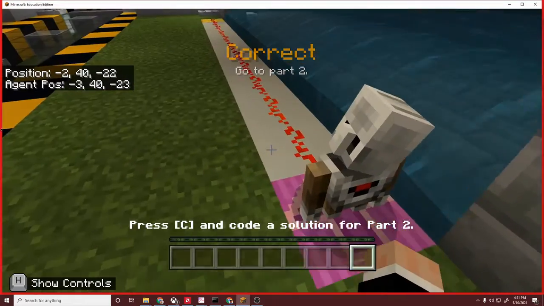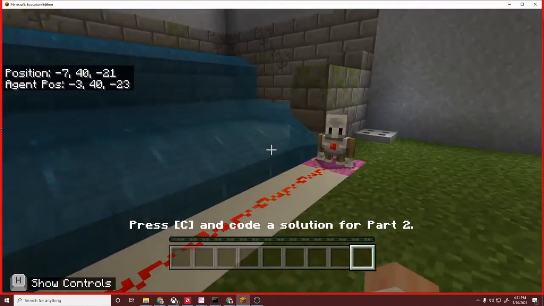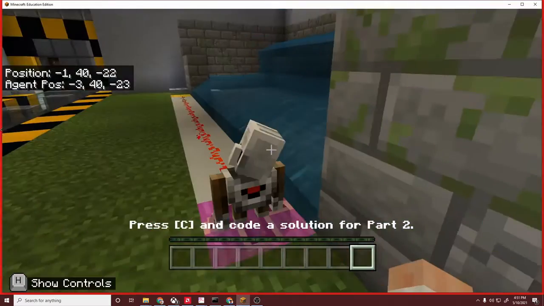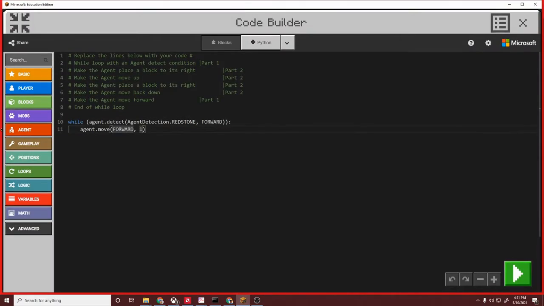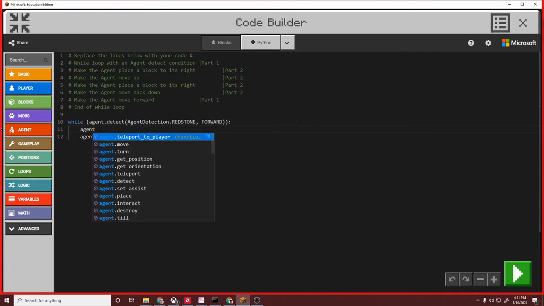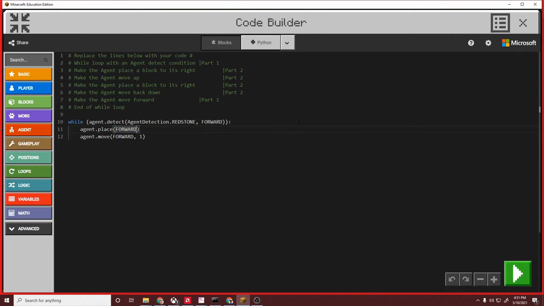Now in this one, we want him to move forward as long as there's redstone, but before he moves forward, I want him to build a 2-block tall wall. And this is pretty straightforward. Right here, instead of moving straight forward, we're going to say place a block to the left. So agent.place and not forward, left.